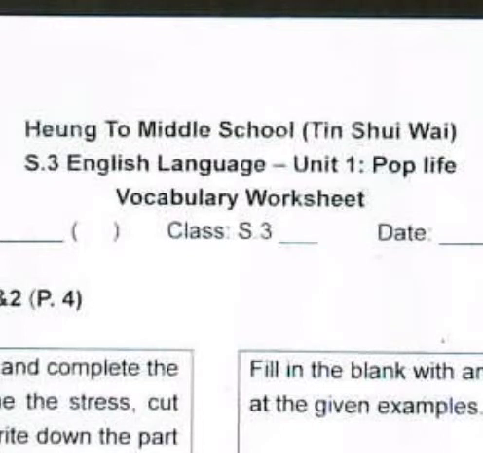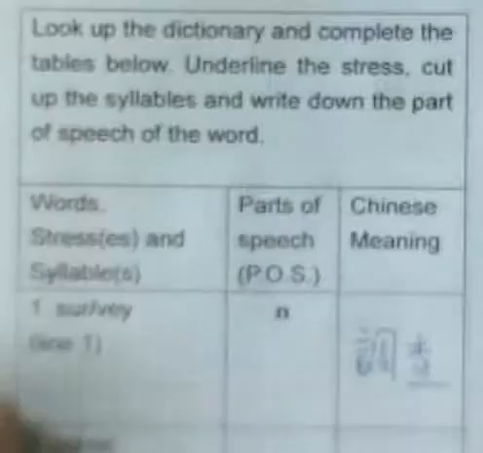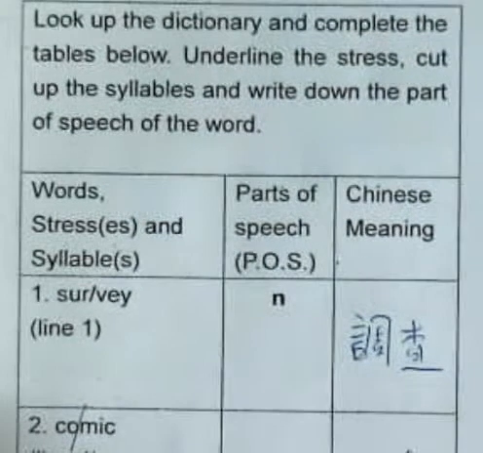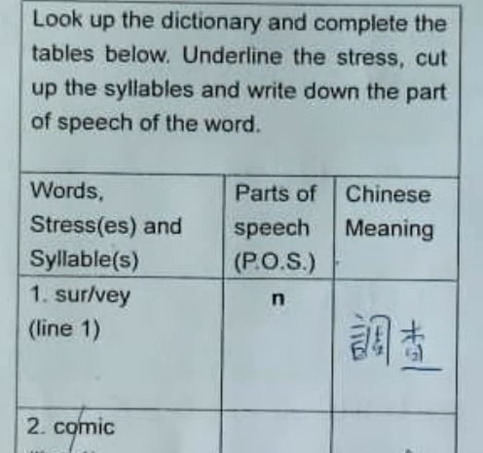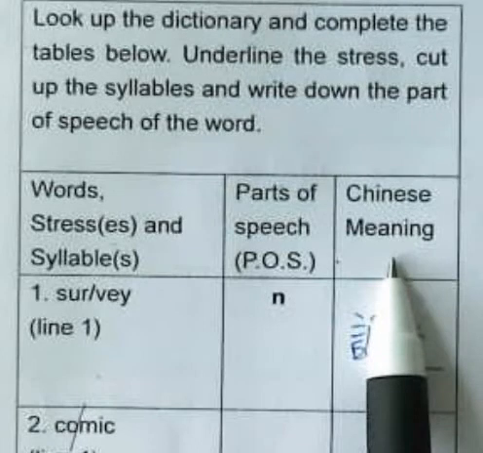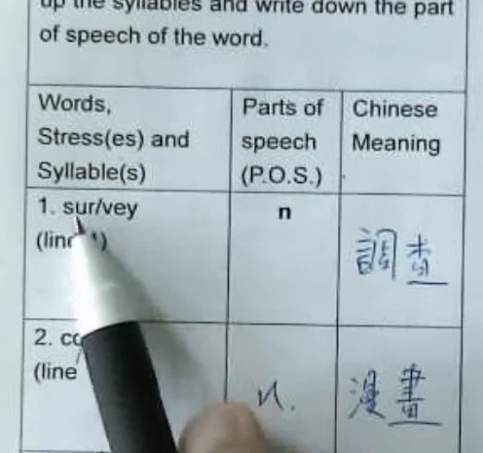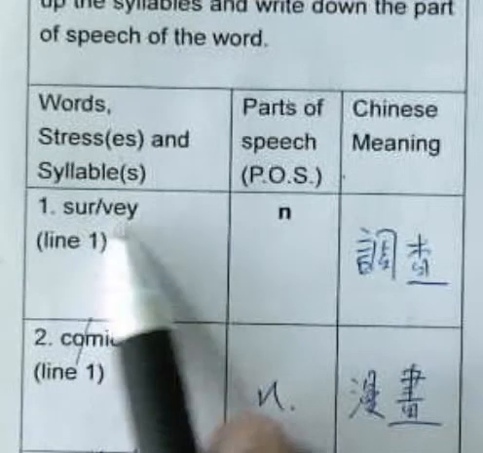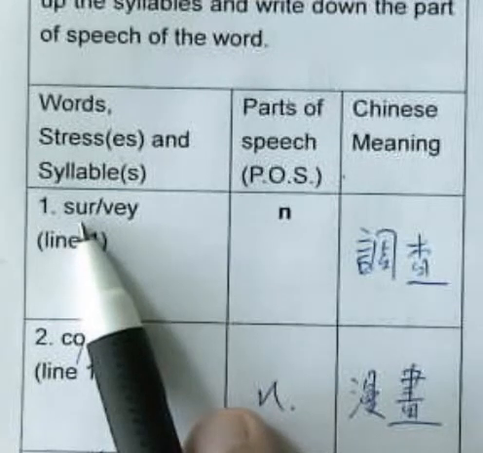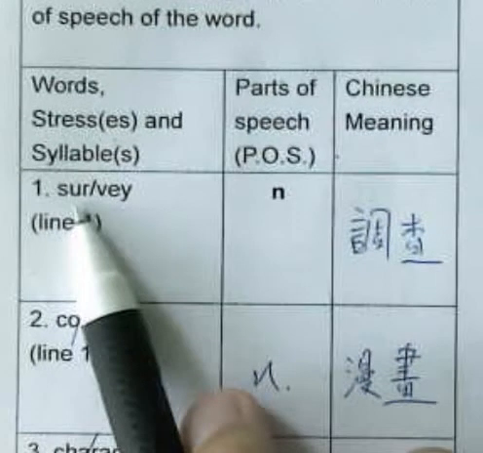Okay, this is S3 English Language, Unit 1, Pop Life. These are vocabularies for Text 1 and Text 2. First of all, I would like you to write down their parts of speech and also their meanings in Chinese. I will say each word loudly and tell you how to tell the syllables and stress of each word. So first we have survey.